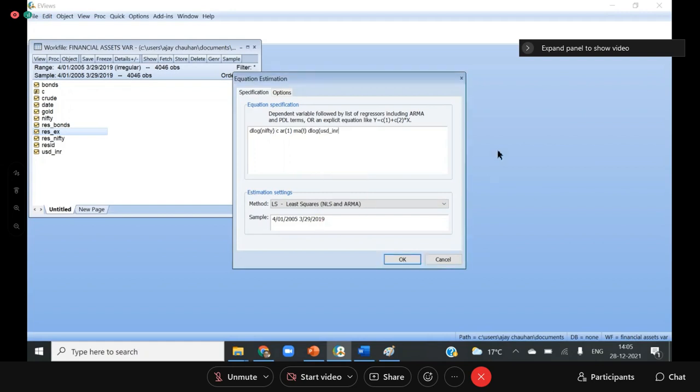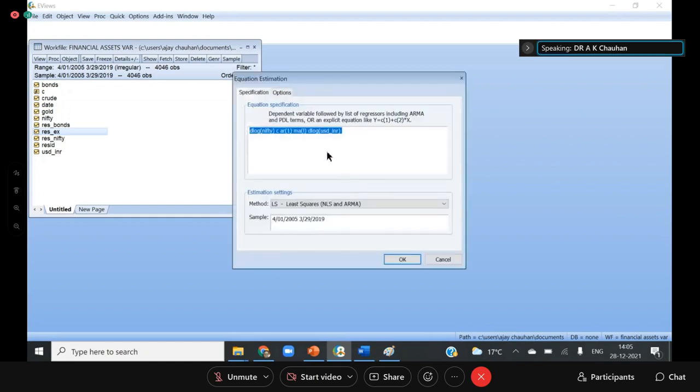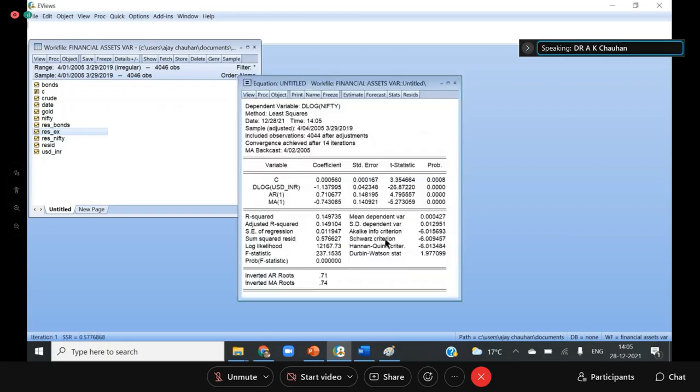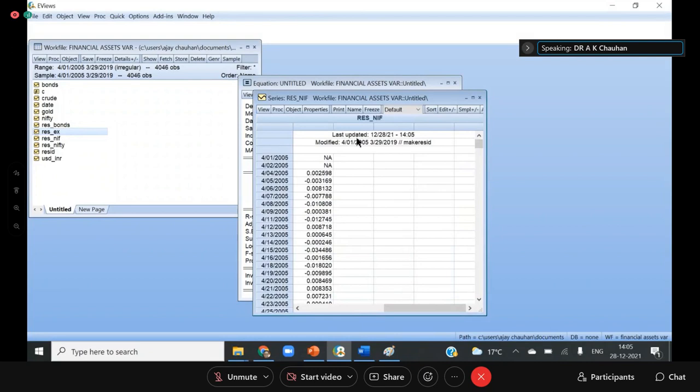So this is the forecasting equation, and MA should be 1. Now I go to proc, go to the residual series, and I'm saving it in the name of residual Nifty. Okay, so this is residual Nifty.